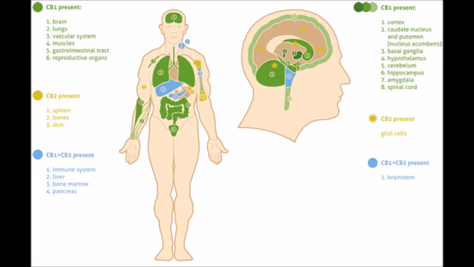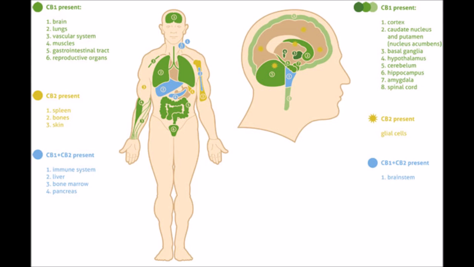An introduction to the endocannabinoid system. What is the endocannabinoid system? Let's break it down. Endo, short for endogenous, means produced or synthesized within the organism or system. In this case, the organism is us. A cannabinoid is a chemical that is naturally occurring in the body and in the cannabis plant.